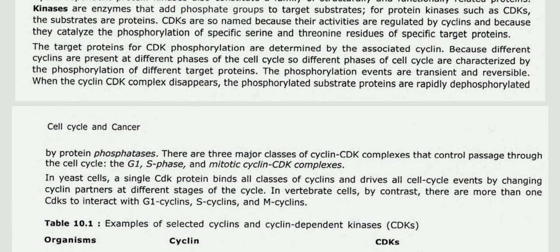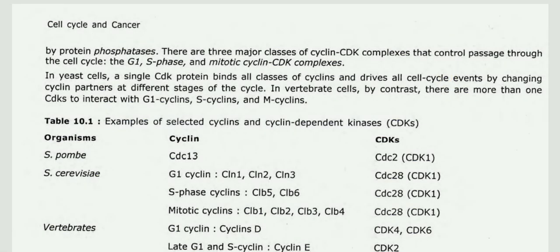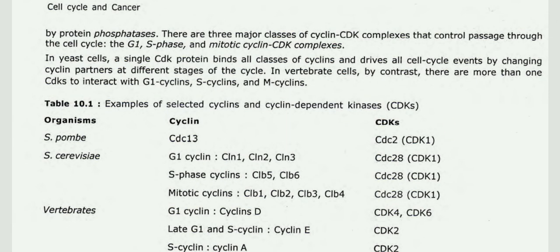When the cyclin-CDK complex disappears, the phosphorylated substrate proteins are rapidly dephosphorylated by protein phosphatases. There are three major classes of cyclin-CDK complexes that control passage through the cell cycle: the G1, S phase, and mitotic cyclin-CDK complexes. In yeast cells, a single CDK protein binds all classes of cyclins and drives all cell cycle events by changing cyclin partners at different stages of the cycle.